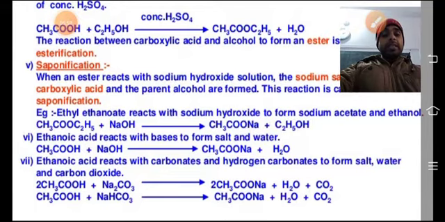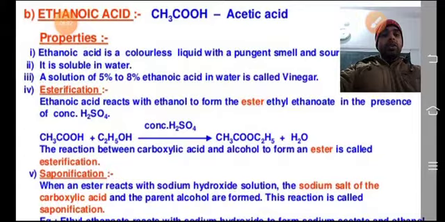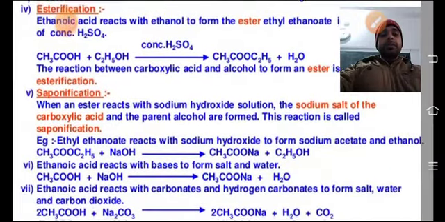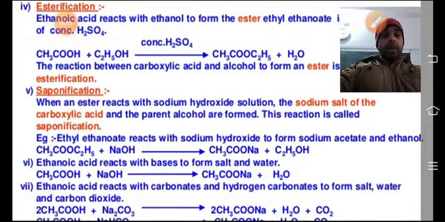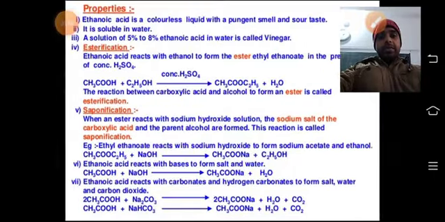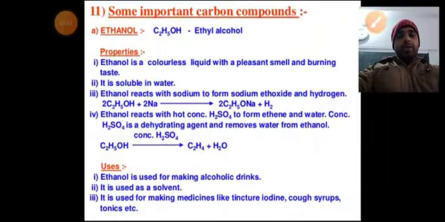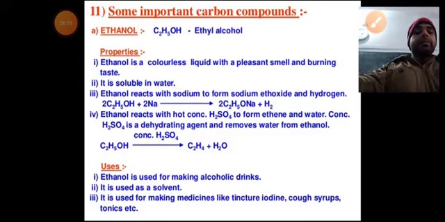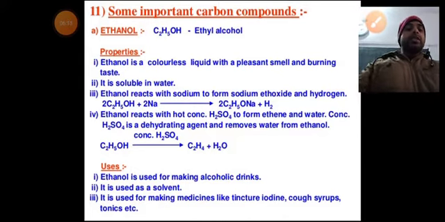Okay, now you have seen all the properties of acetic acid, ethanoic acid. Now we will do the alcohol, and that one is ethanol. You can see some important carbon compounds, and here ethanol is given.